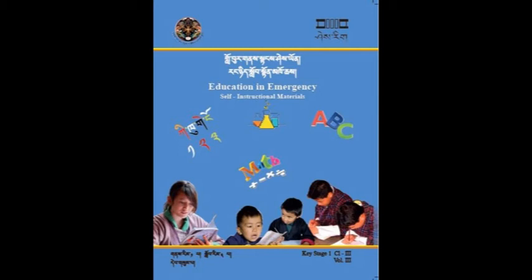Now we have reached rule number 3. We use capital letter for the word I. For example, I like apples. So I should be in capital letter. Even if the word I is in the middle of a sentence, you have to always write it in capital letter because I is not a letter, I is a word in this sentence. So these are the 3 rules to use capital letters.